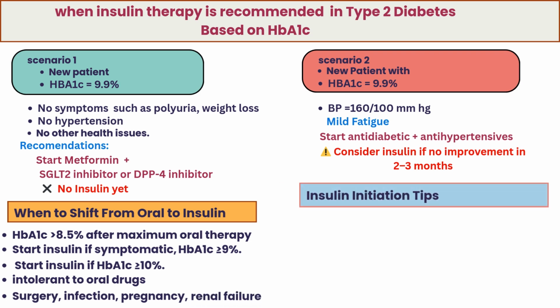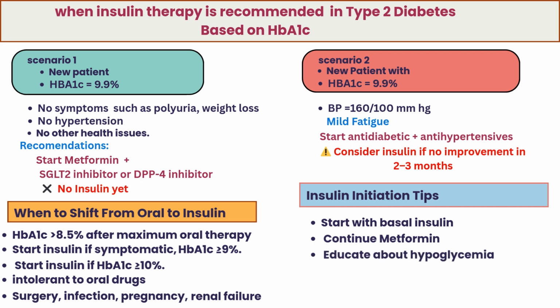So, how do we initiate insulin therapy? In most cases, we start with a once-daily basal insulin. Metformin is usually continued; we don't stop it right away. It's also very important to educate the patients about the warning signs of low blood sugar. The insulin dose should always be adjusted gradually, and kidney function should be monitored on a regular basis.